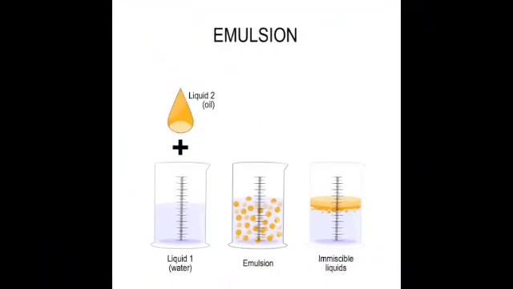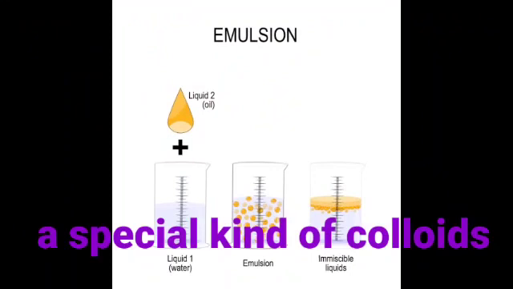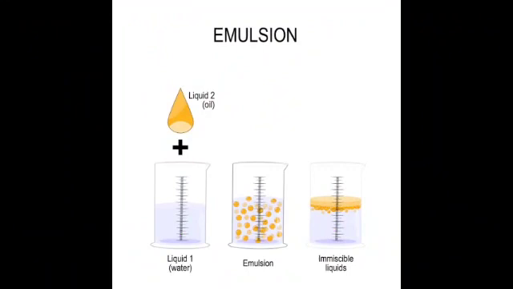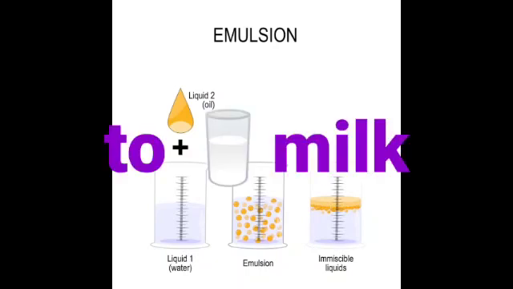And next topic, emulsions, children. A special kind of colloids. An emulsion is a colloid of two or more immiscible liquids, where one liquid is dispersed in another liquid. This means one type of liquid particles get scattered in another liquid. In other words, an emulsion is a special type of mixture made by combining two liquids that normally don't mix. The word emulsion comes from a Latin word meaning to milk.